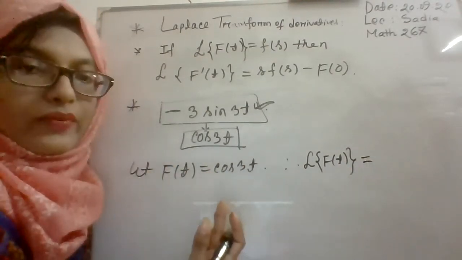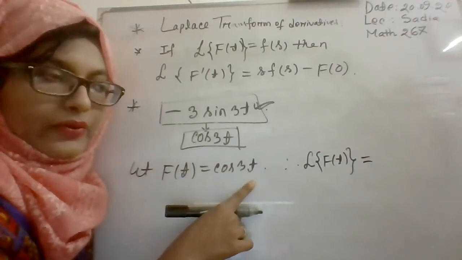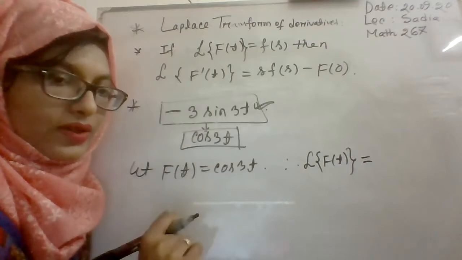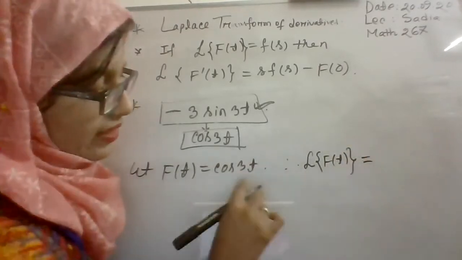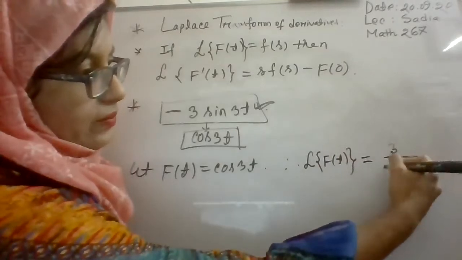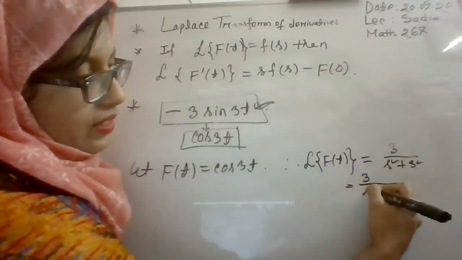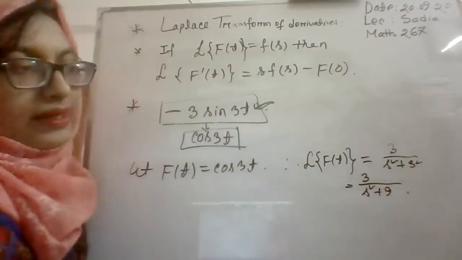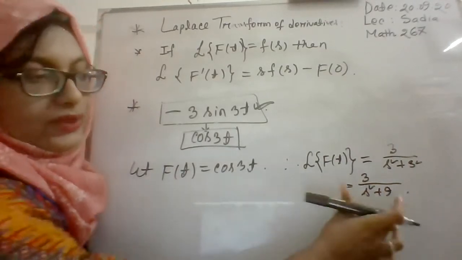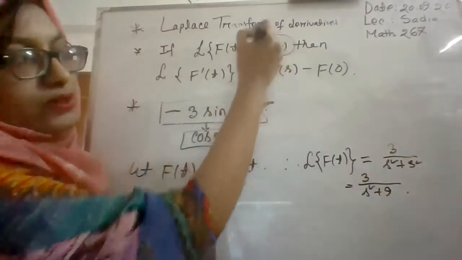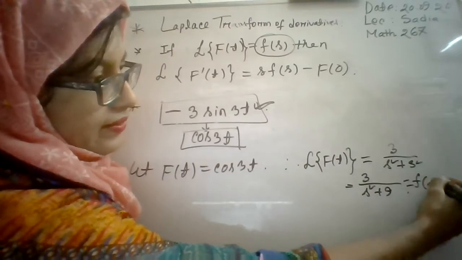Can anyone remember what is the formula for finding Laplace transformation of cos at? Probably it is s by s square plus a square, right? Yes, ma'am. Okay, so here a is 3, it will be s divided by s square plus 3 square, that means s divided by s square plus 9. This is our Laplace transformation of f of t, and according to your given condition, we will consider this as F of s.